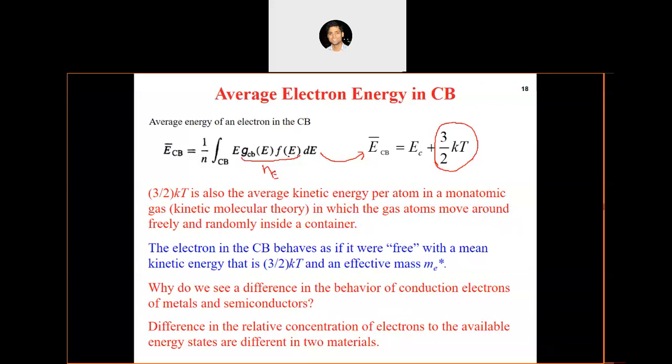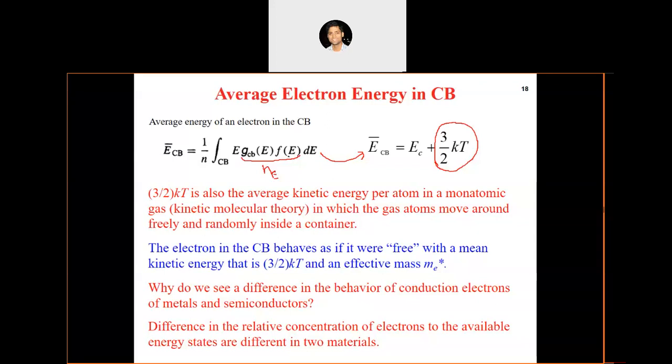If you remember, in the case of metals, the electrons interact very heavily with other electrons, as well as with the nuclei in the material. In semiconductors, because the concentration of electrons in the conduction band is very small, the interaction between the electrons is very small, or can basically be neglected. And that was one of the basic assumptions of the kinetic molecular theory also, that the particles should have no interaction, or there should be no external force on them. And that is being followed for the electrons in the conduction band.